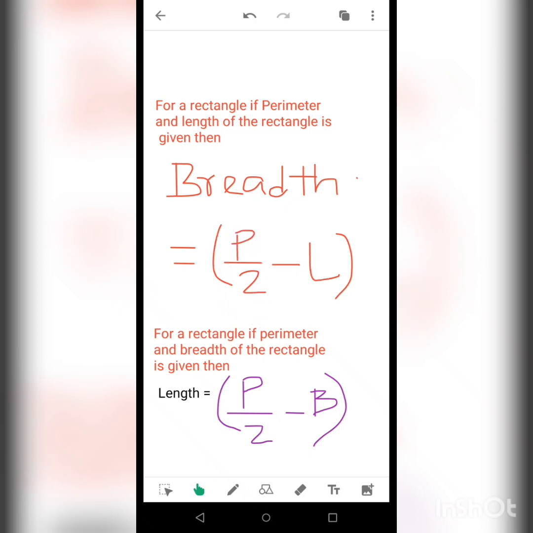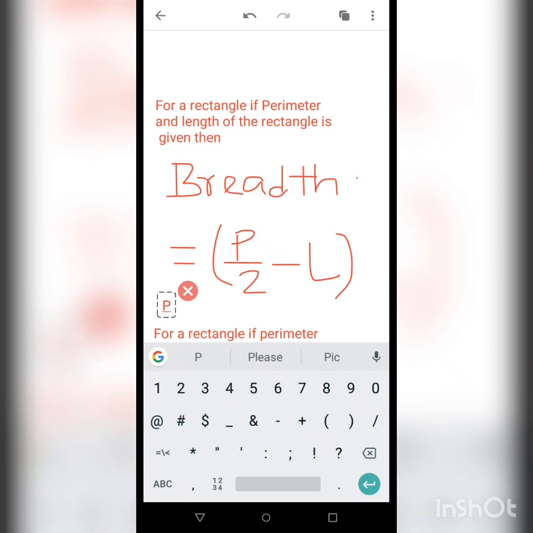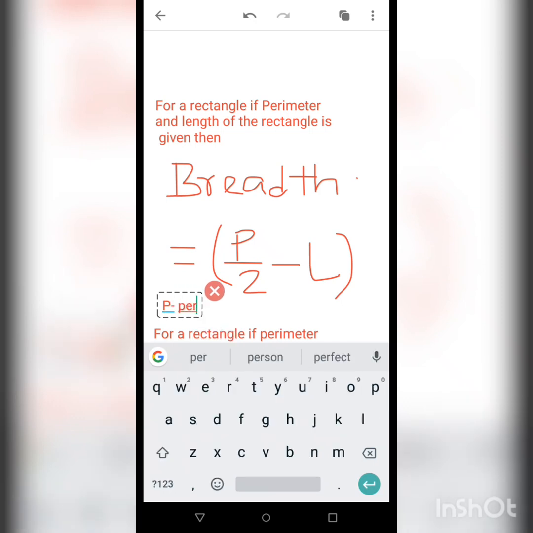So I am also writing here so that you do not get confused. P means perimeter, L means length, and B means breadth.